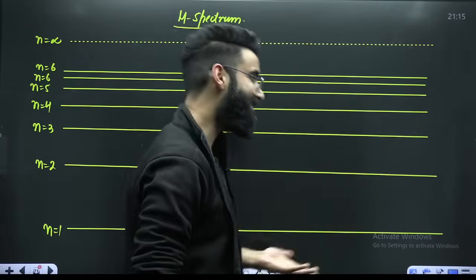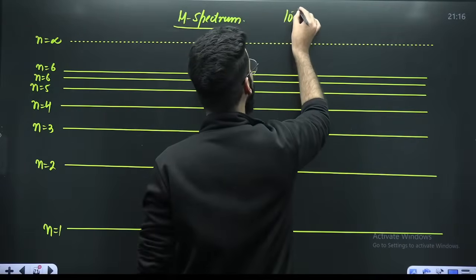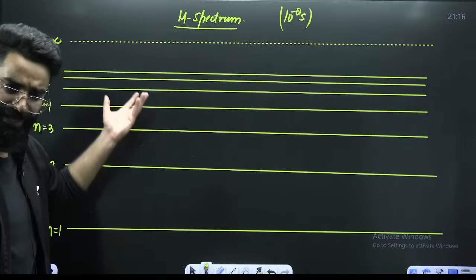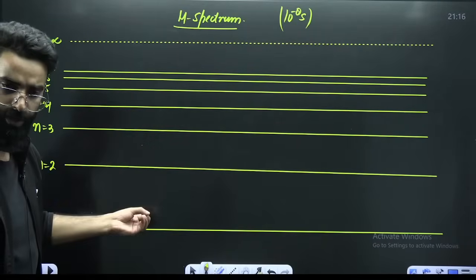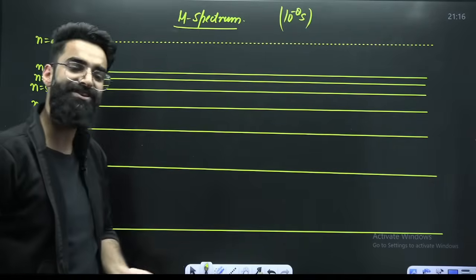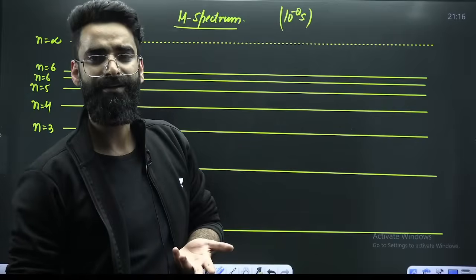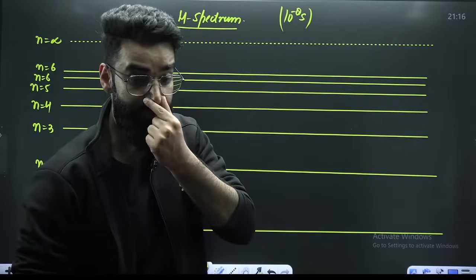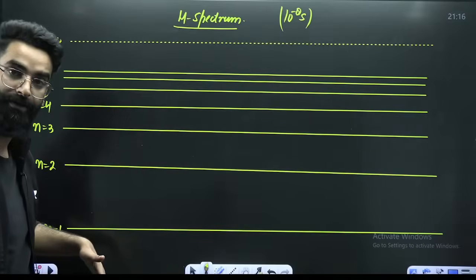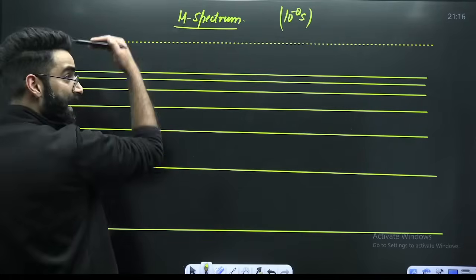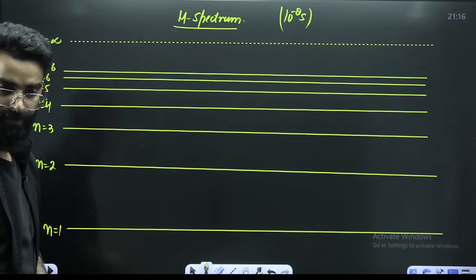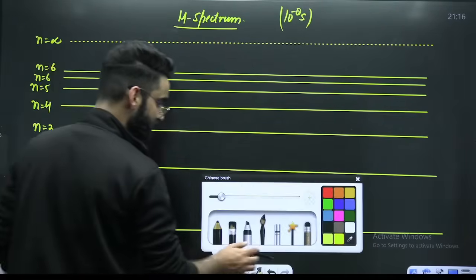When the electron reaches the higher energy state, it resides there for only 10 raised to the power minus 8 seconds. At the higher energy state, the electron is unstable, so it jumps back to the lower energy state. When the electron jumps back from higher to lower, it emits energy in the form of radiation.